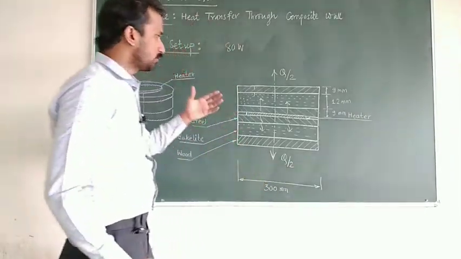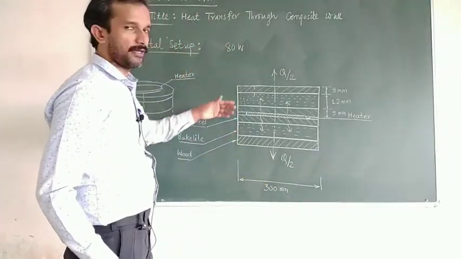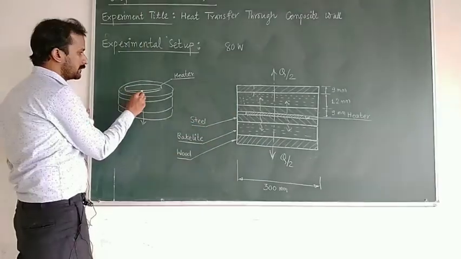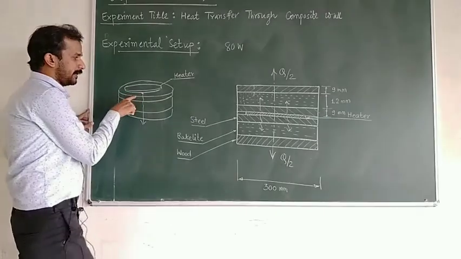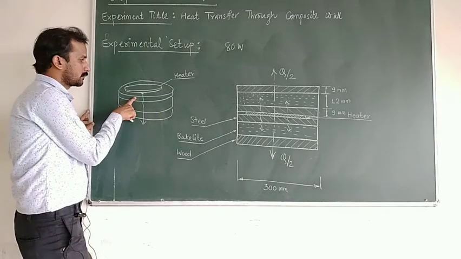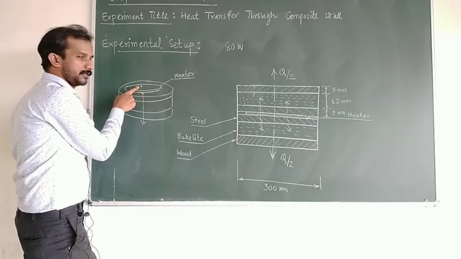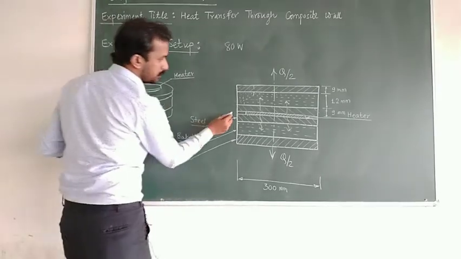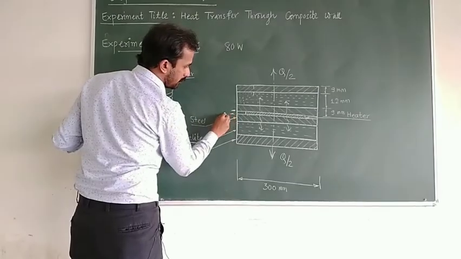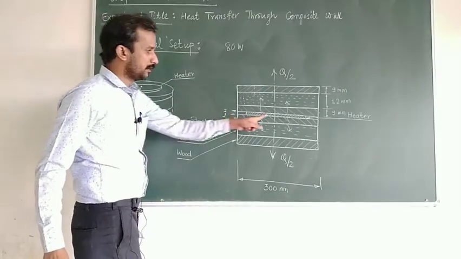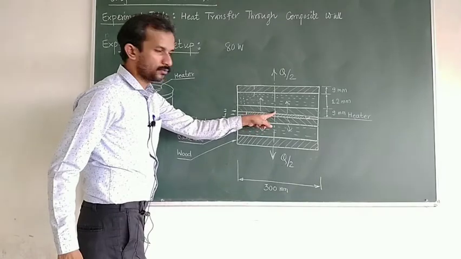Now in each interface we have mounted some thermocouples. Let us say that thermocouple number 1 is in between this heater and the steel plate, and thermocouple number 2 is on the other side, the interface between the heater and the upper side steel plate. So here is number 1 and number 2. These are the two thermocouples mounted between these two at the center. Here is the 1, here is the 2.